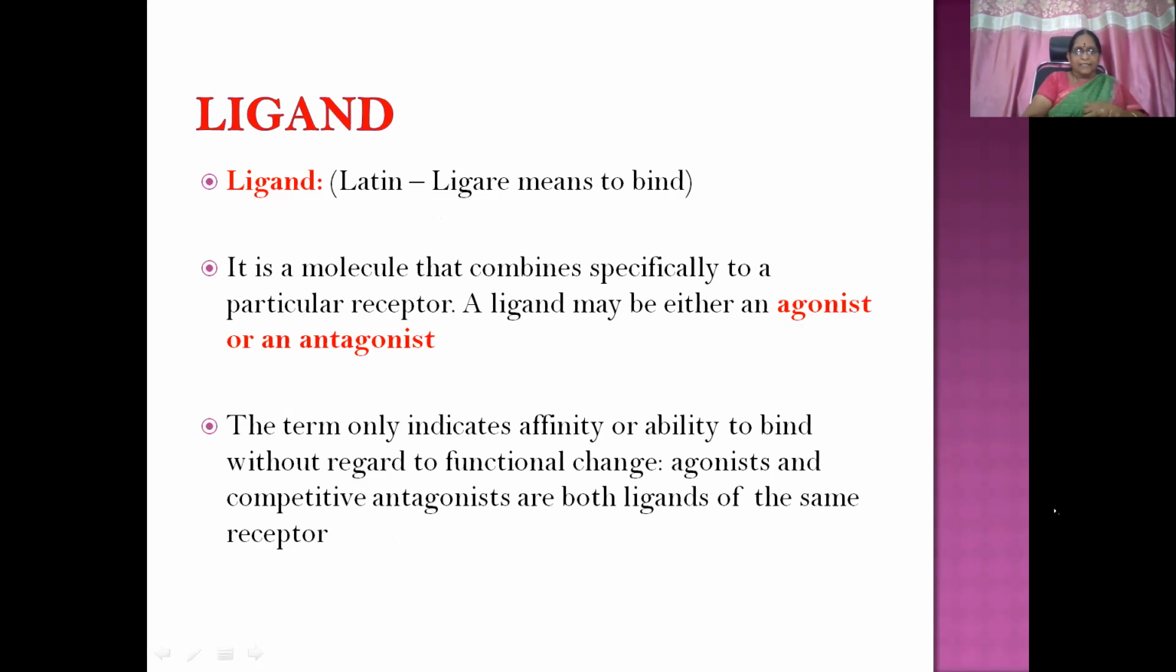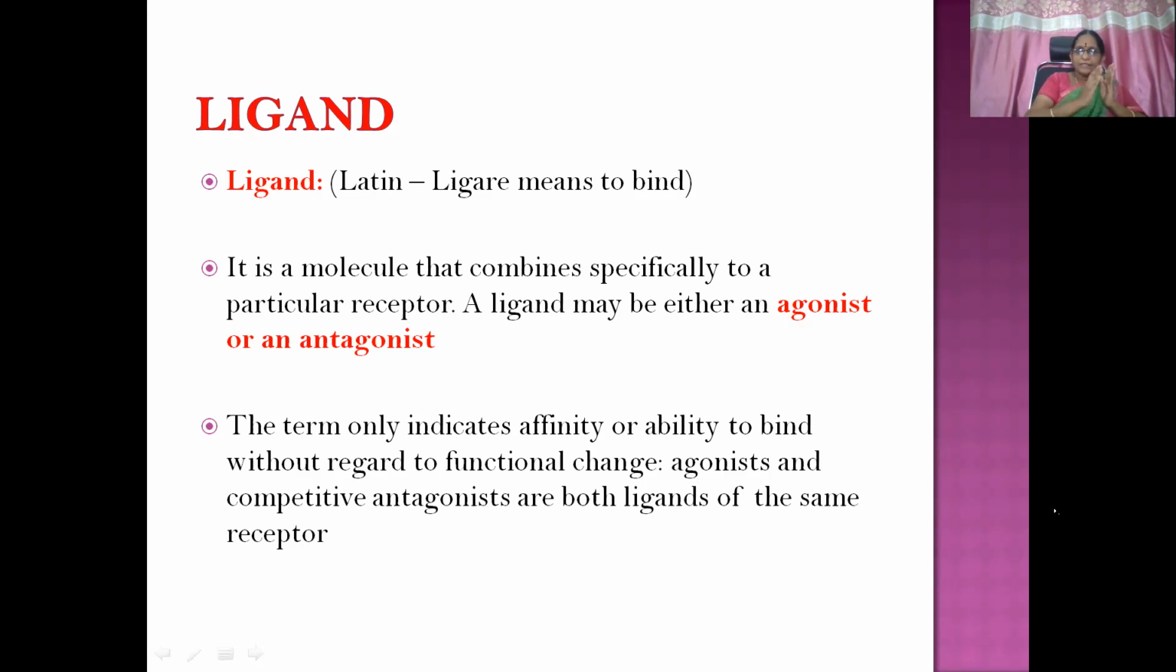Then what is a ligand? Let us see. Ligand: in Latin, ligare means to bind. So it is a molecule that combines specifically to a particular receptor. A ligand can be either an agonist or an antagonist. We'll see the terminology agonist and antagonist later. The term only indicates affinity or ability to bind without regard to the functional change. That is, agonists and competitive antagonists are both ligands of the same receptors. For example, agonists can initiate a response, whereas antagonists don't produce any response.